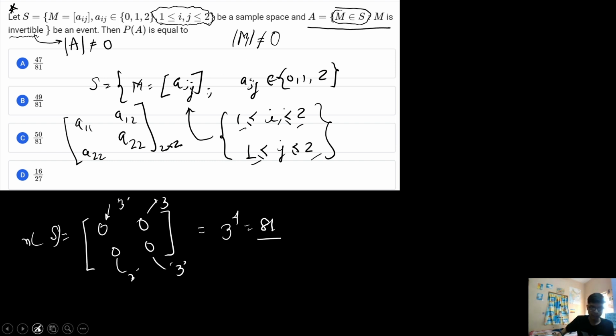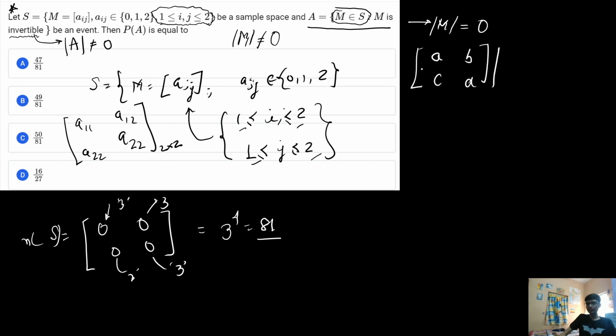Now let us calculate. Now how will I get to the result of non-zero? Now for that I will use the principle of inclusion and exclusion. Now for this result I will firstly try to calculate the cases when the value of the determinant of M is 0. If I consider a 2x2 square matrix, and if I take its determinant value, then this determinant value is basically equal to AD minus BC. Now you know all these particular elements can be filled with this particular number, that is 0, 1 and 2.